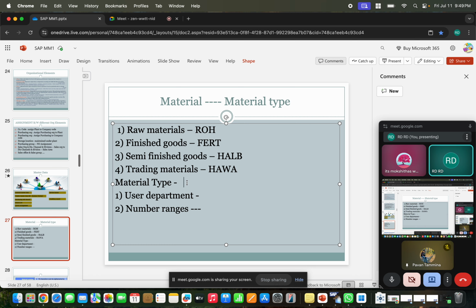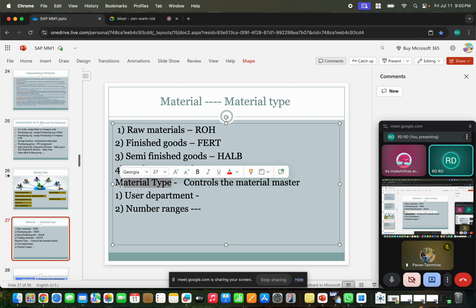So I'm telling you how the material type controls the material master. Based on the material type selection only, we define whether this is a raw material, packing material or semi-finished good.